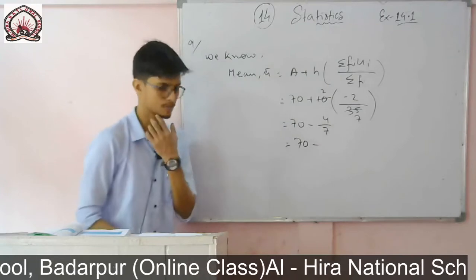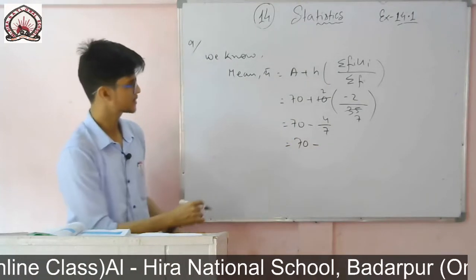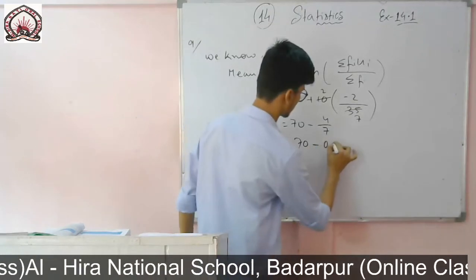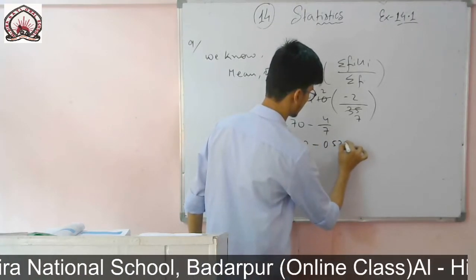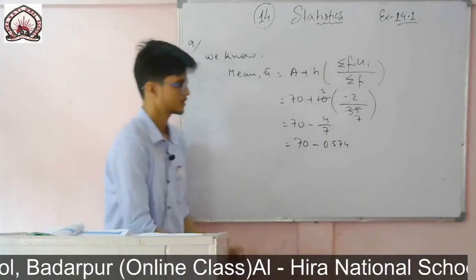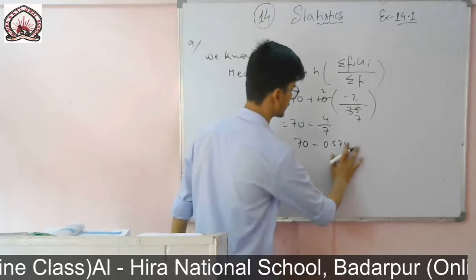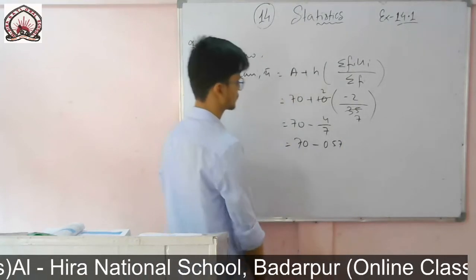If I divide 4 with 7, the value that I will get is 0.574, then it continues, it is continuous. So I will keep only 2 places, so it will be 0.57.